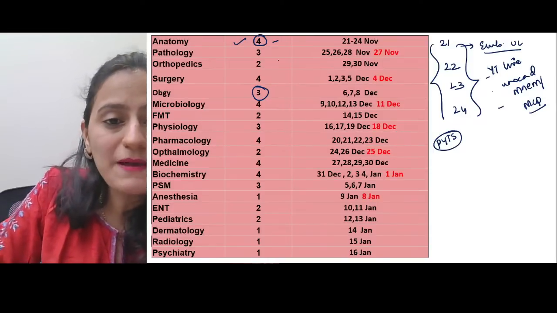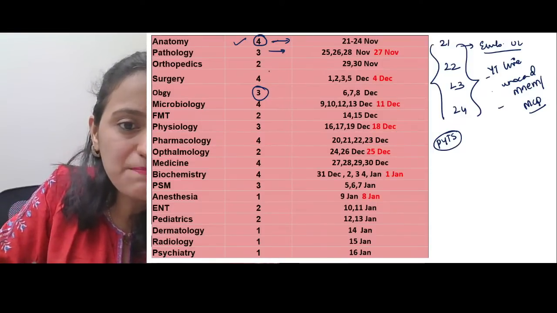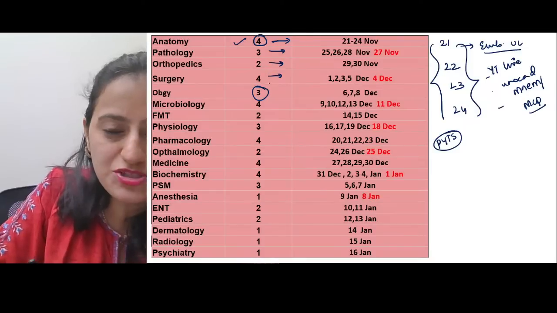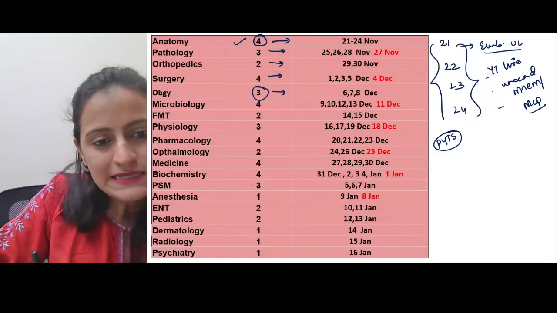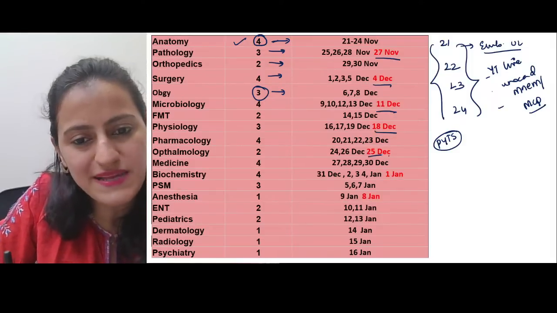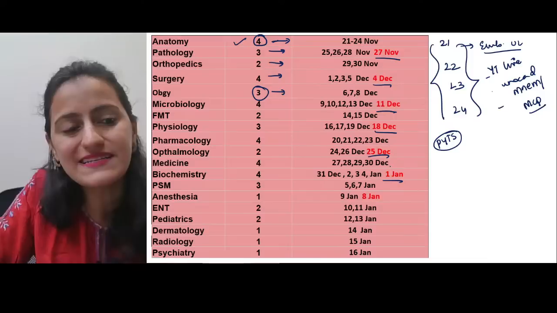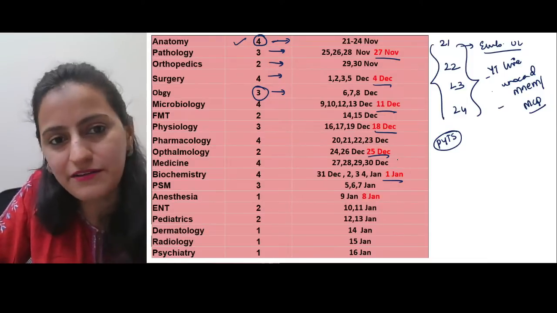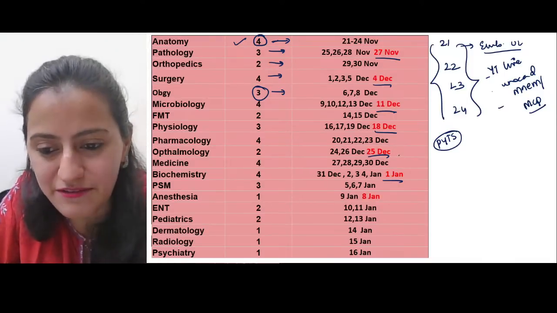Okay, so basically we are starting with anatomy, then pathology, then ortho 2 days, surgery 4 days, OBGY, micro. This is the entire timetable that you can see. As I said, Sundays I've kept off basically to complete the backlogs, to give a grand test, or to take a break and refresh, go out with your friends and refresh.